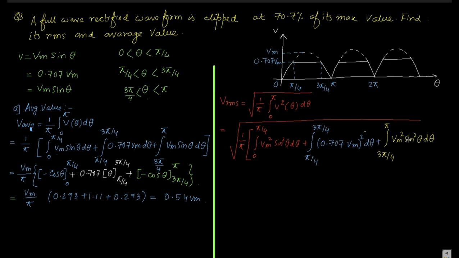Okay, now if we integrate it, you already know how to integrate Vm square sin square theta d theta.